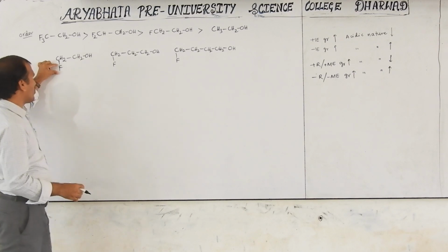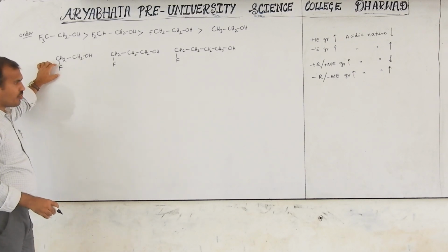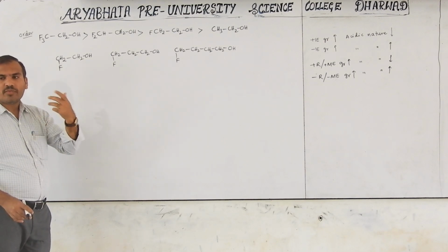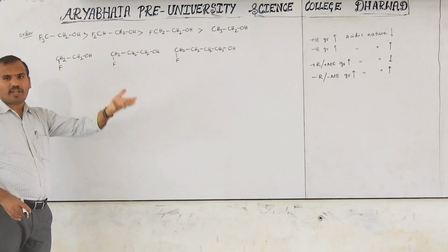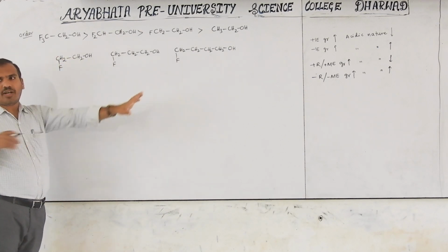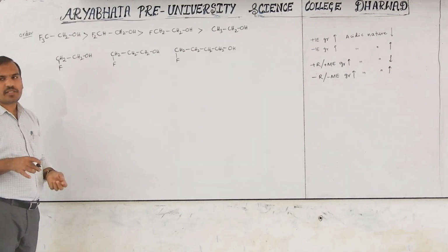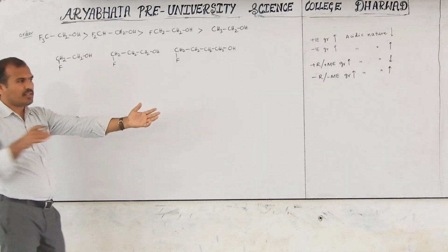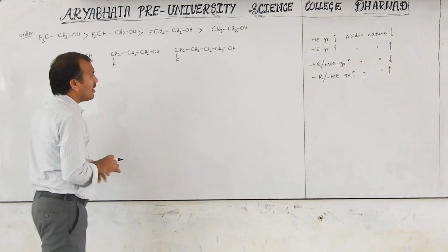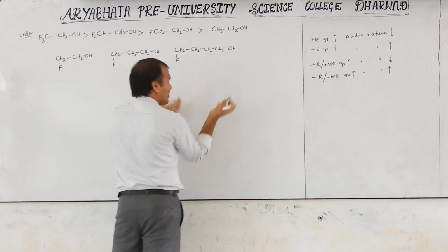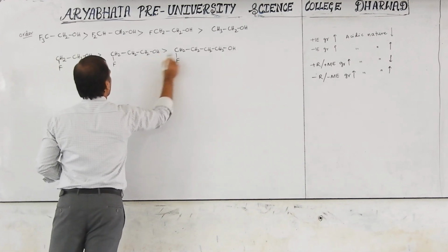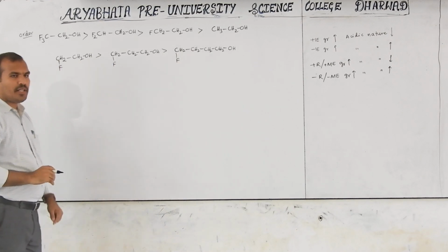If this electron withdrawing, negative inductive group is near to the OH group, it withdraws more electrons and makes the anion more stable after loss of H+. That's why if it is near, it is more acidic; if far away, it is less acidic, because when distance increases, the tendency to pull the electron will be less. That's why as distance between these two increases, acidic nature decreases. So this is more acidic, this is less. This is the acidic nature order.